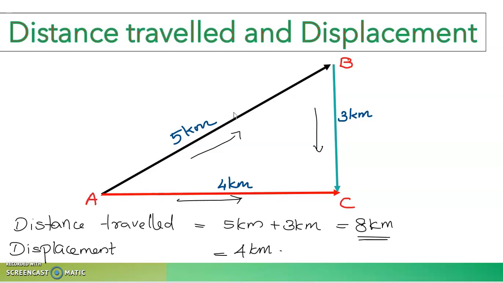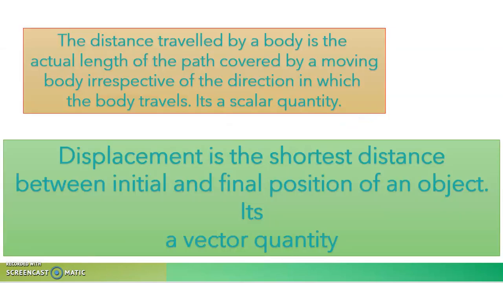Distance traveled is whichever way he has traveled, right? We have to count all those distances. That gives you the distance traveled by the object, and displacement is the shortest distance between the initial and final position of an object. This is a very important concept. So you have to understand what is the difference between distance traveled and displacement.